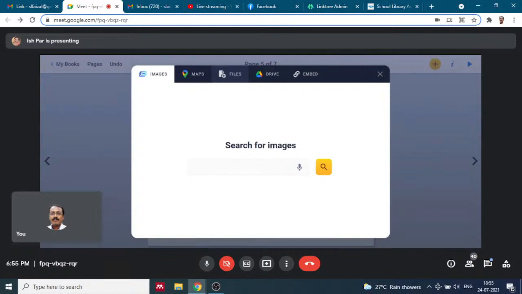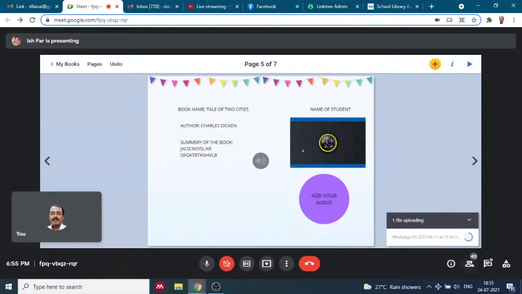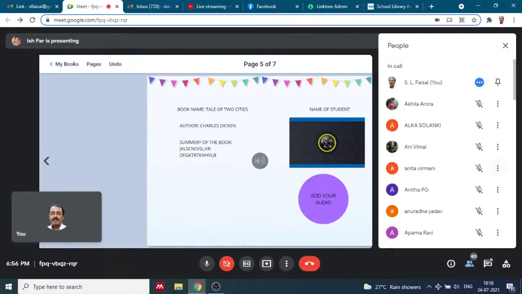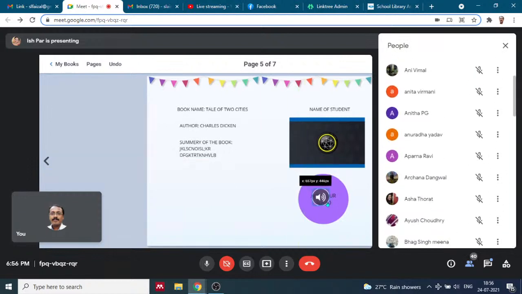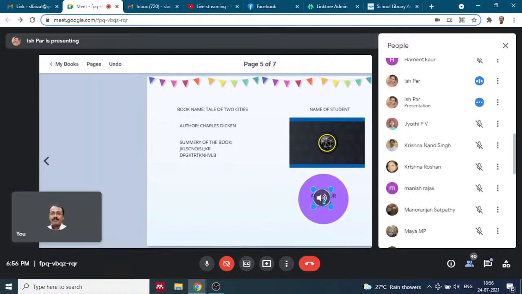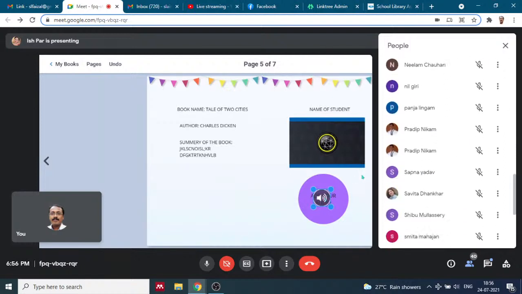Can't they do it from there? When you right click, there is an option for recording. That's a video recording. If I want the audio, you have to... Audio. Oh, got it. Right.